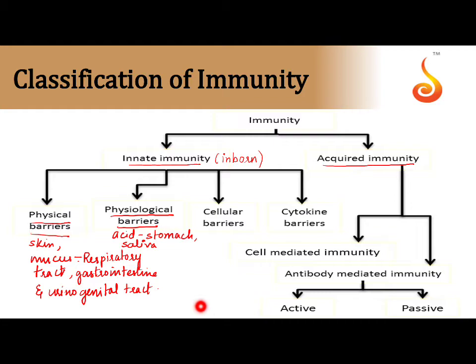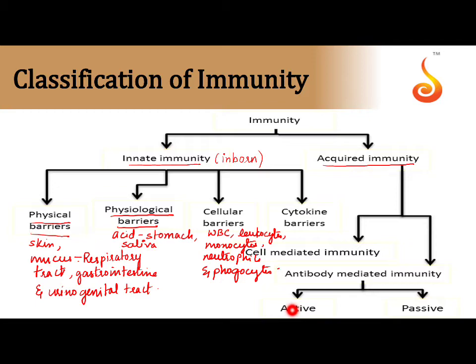The third inborn immunity we see is the cellular barrier. Here we have examples such as WBC, leukocytes, then you have monocytes, you also have neutrophils and phagocytes.